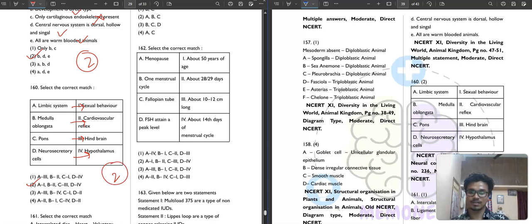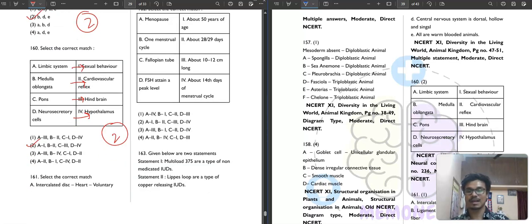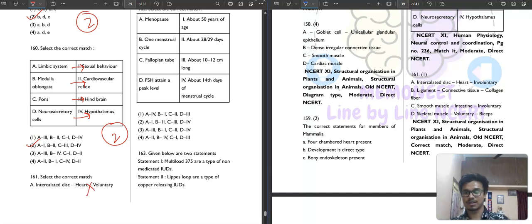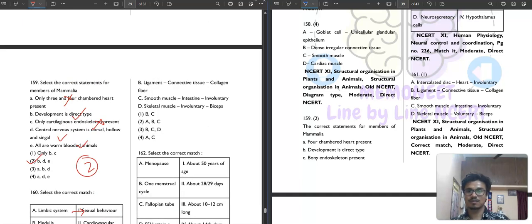Then question number 161. Select the correct match. Intercalated disc, heart, voluntary. In heart it is obviously involuntary, so this is not correct. Next, ligament, connective tissue, collagen fiber, correct. Smooth muscle, intestine, involuntary, correct. Skeletal muscle involuntary? No, skeletal muscles are voluntary, like the bicep. So this is not correct. The correct ones are B and C. First option is your correct answer.